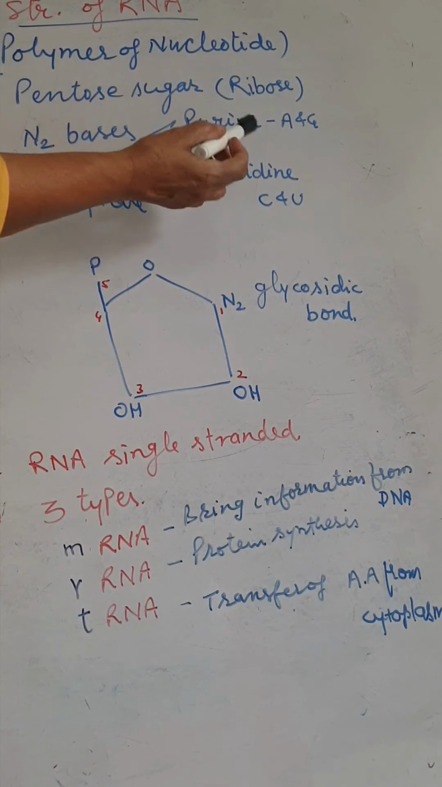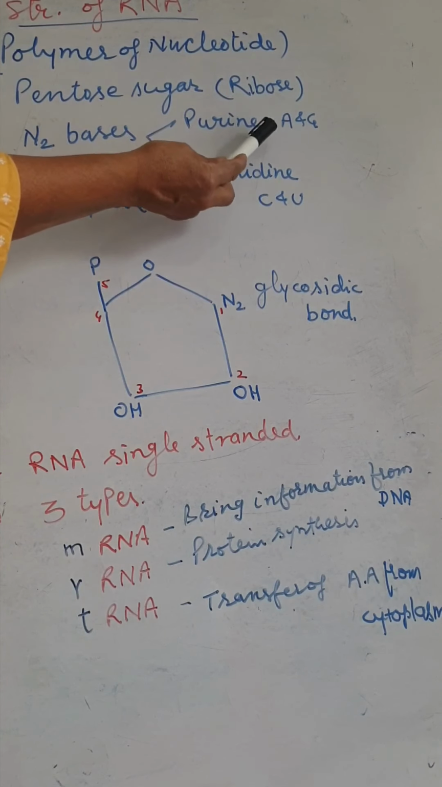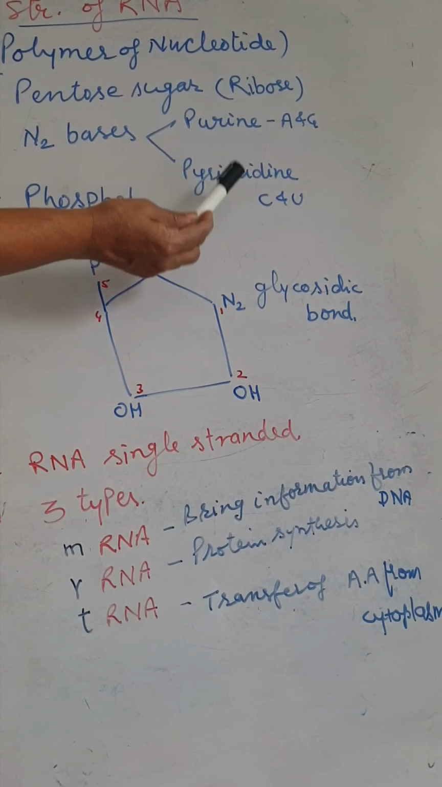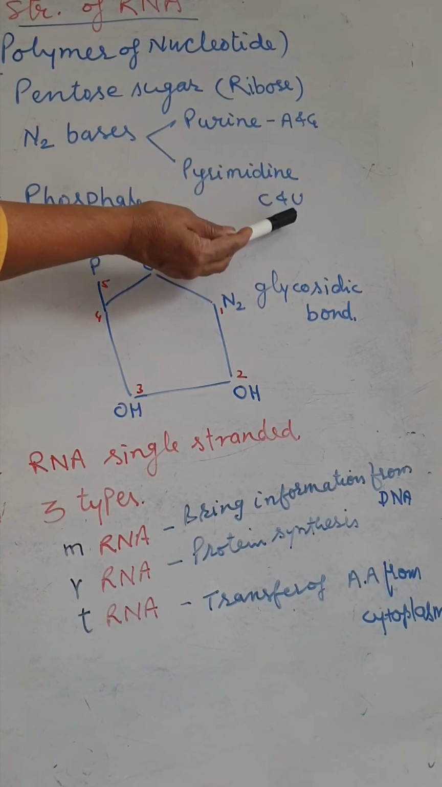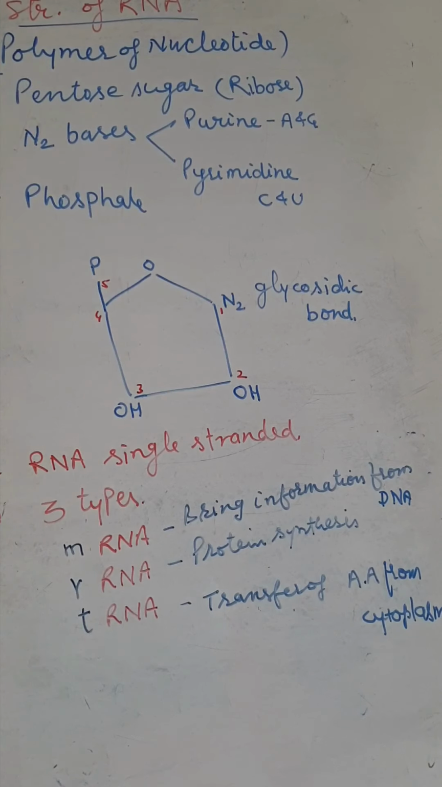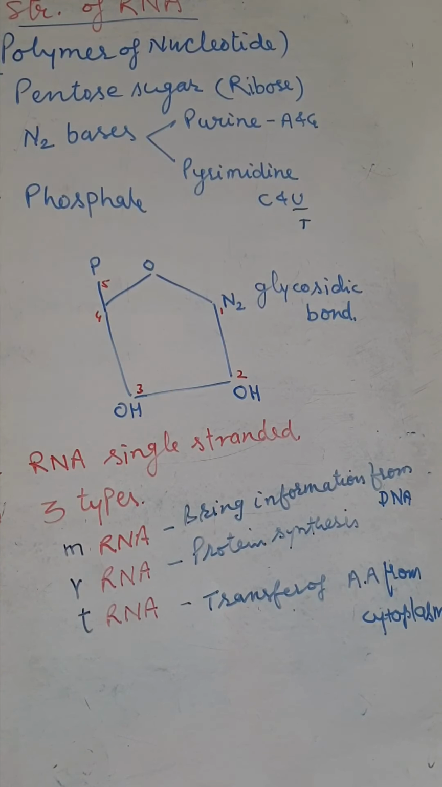In the DNA, the nitrogenous bases are A and T and C and G. Here adenine, guanine, cytosine, but instead of thymine, the uracil is there. Instead of thymine that is present in the DNA, here the uracil is replaced. And the phosphate or phosphoric group. So like the DNA, it is also made up of three components: phosphate, sugar and base.